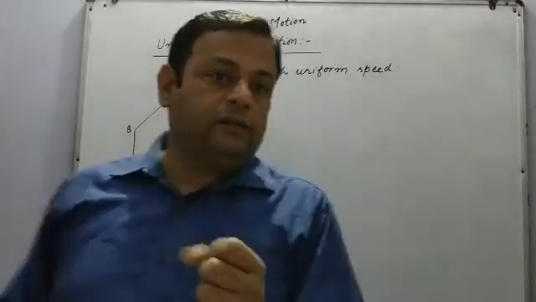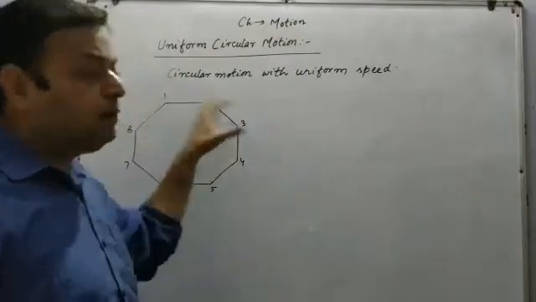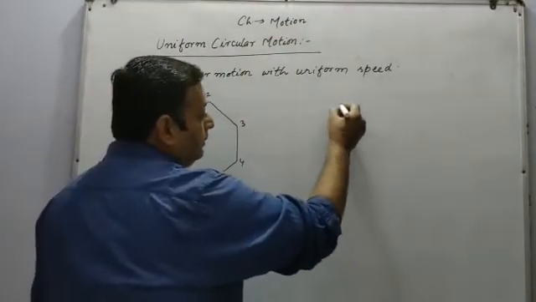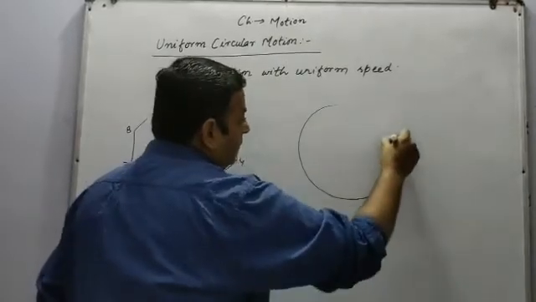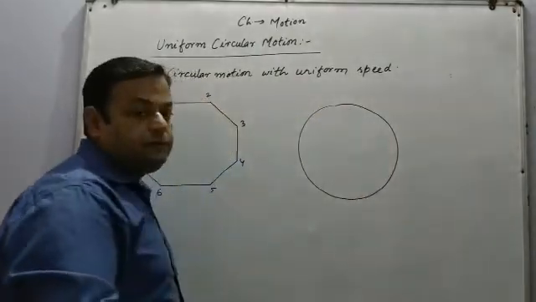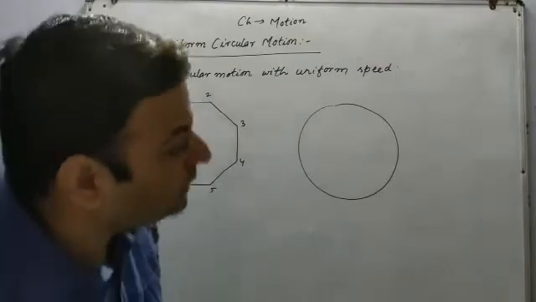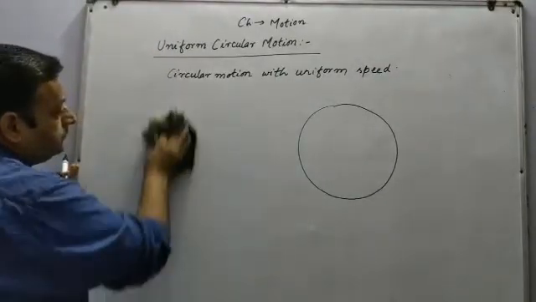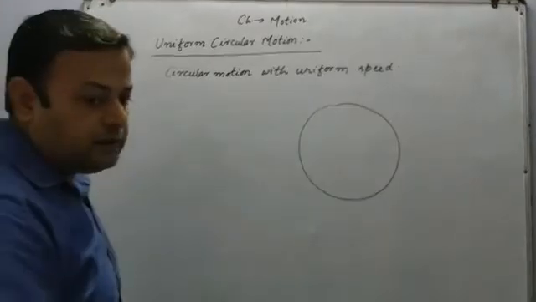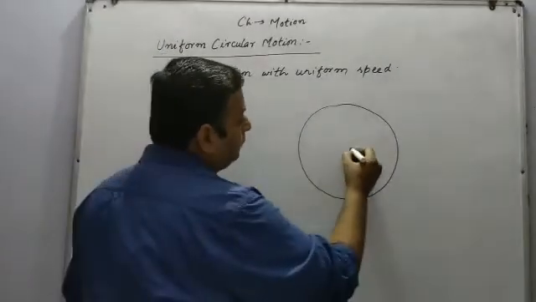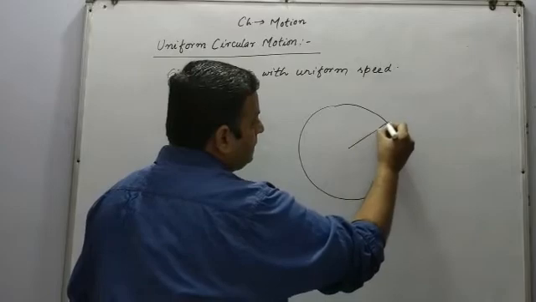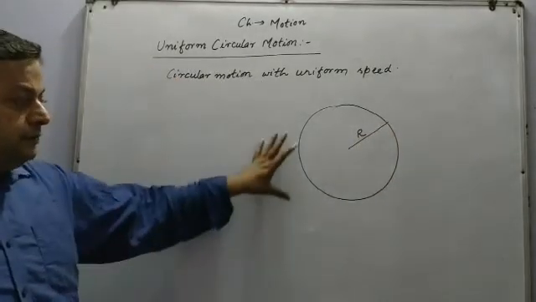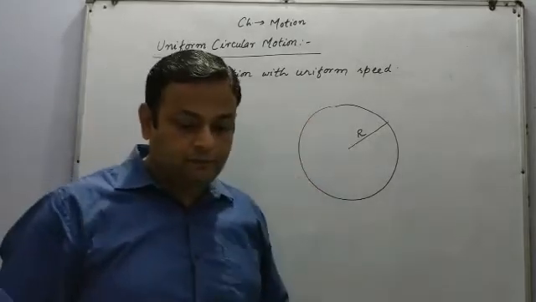Now if we take a figure with infinite number of corners, then we call that figure to be a circle. Circle is a figure with infinite number of corners. Now let us consider a circular path with radius r. This is our path with infinite number of corners.